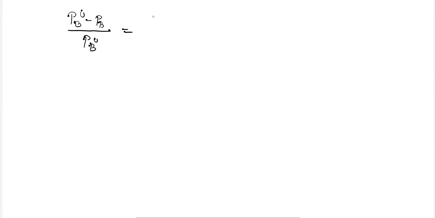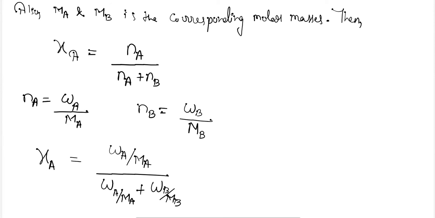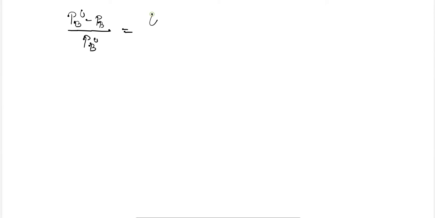So the relation becomes WA upon MA whole divided by WA upon MA plus WB upon MB, like this.